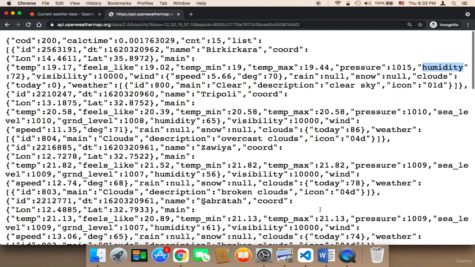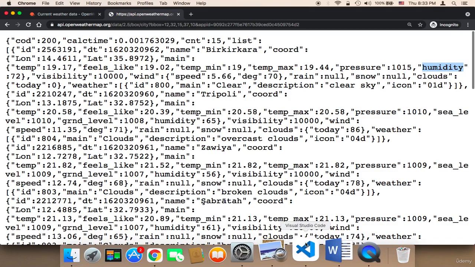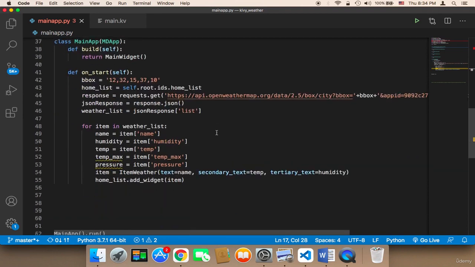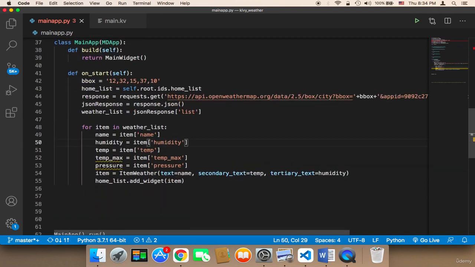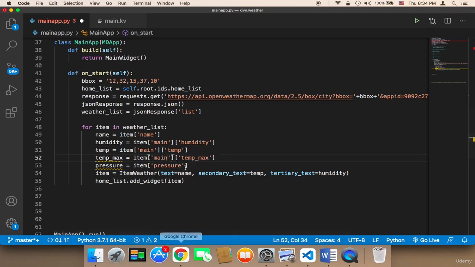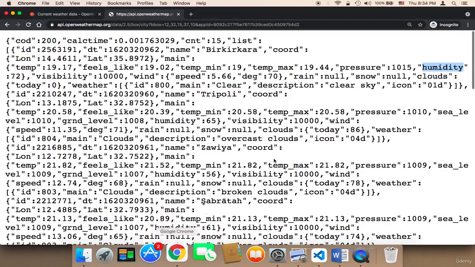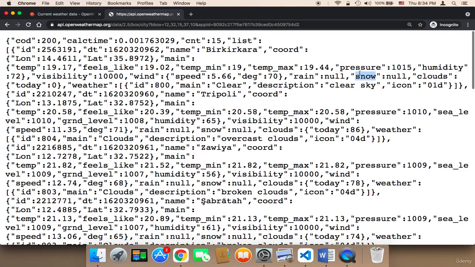Therefore, we need to say here, first we need to say main, and then humidity. Similarly, for the temperature, we need to say main, and then temperature. For the maximum pressure, we need to say main and then temp max.